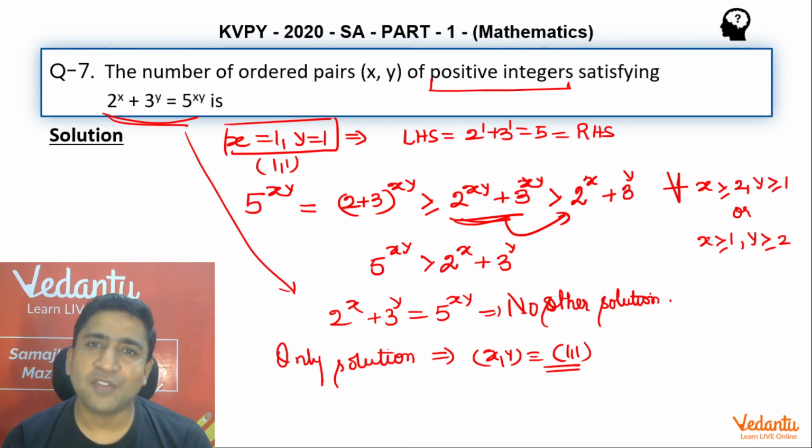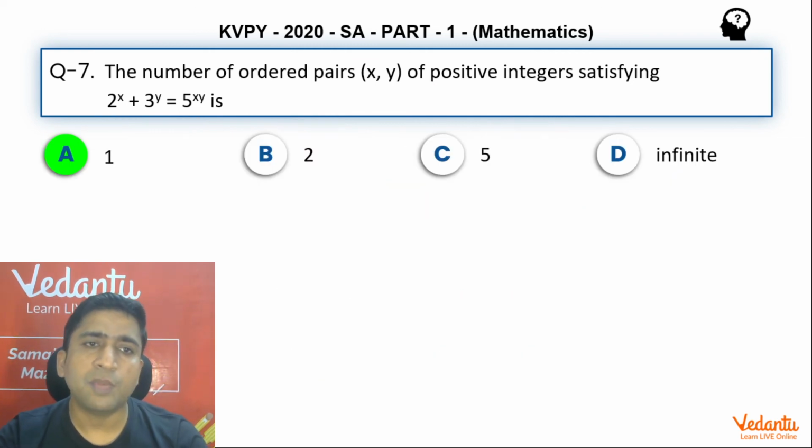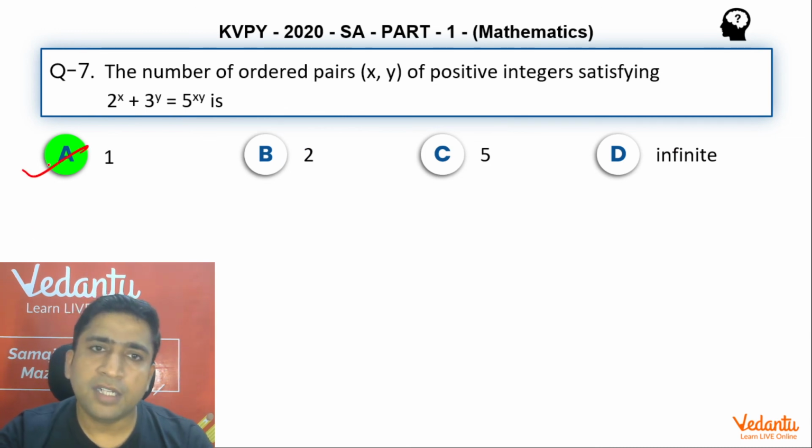So guys, just stay tuned for the next one also. If you look for the final answer for this particular question, the answer is one ordered pair, and the correct option for this question is going to be option A. I'm sure all of you would have understood this point.